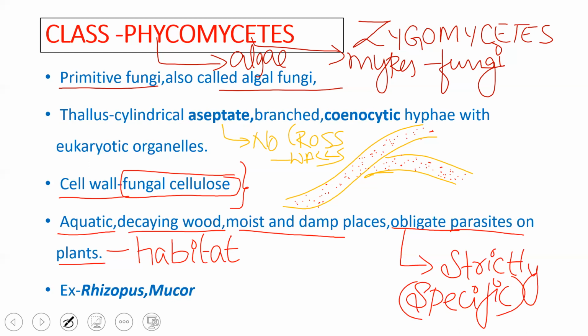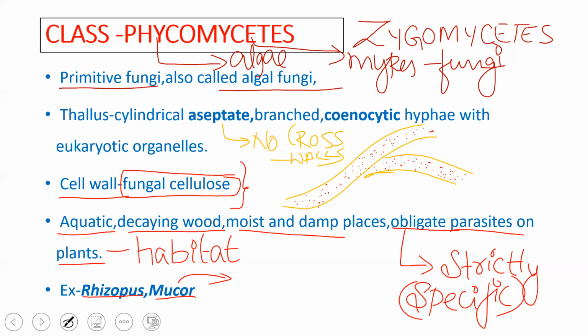Certain examples of phycomycetes are Rhizopus and Mucor. Mucor, you would have heard of because it is a disease-causing fungus called mucormycosis, which may be white fungus or black fungus or different types of fungus, which may cause damage to the body.